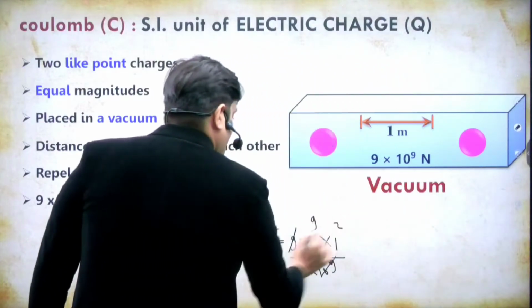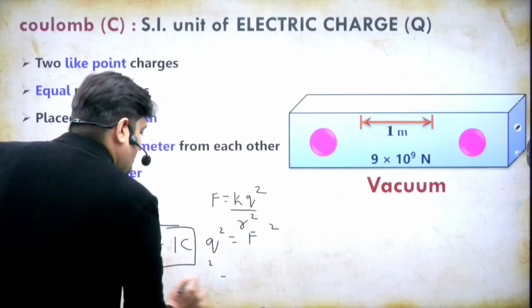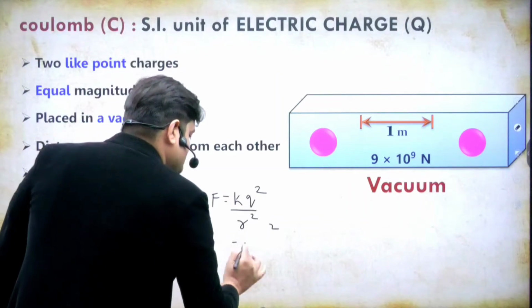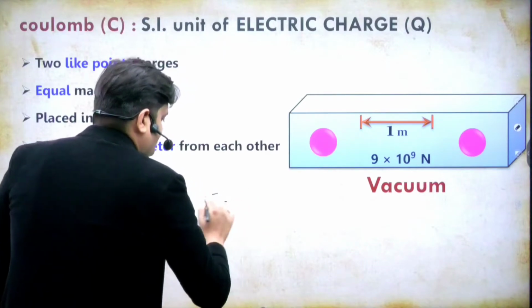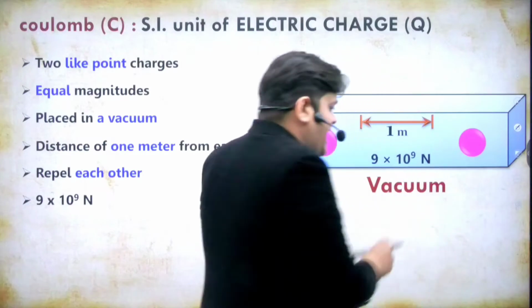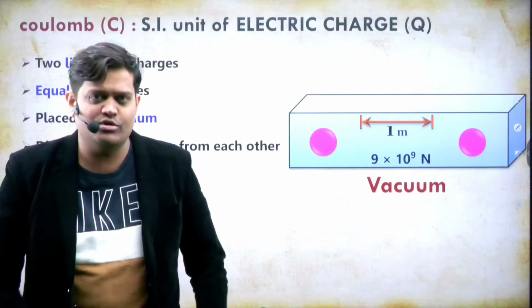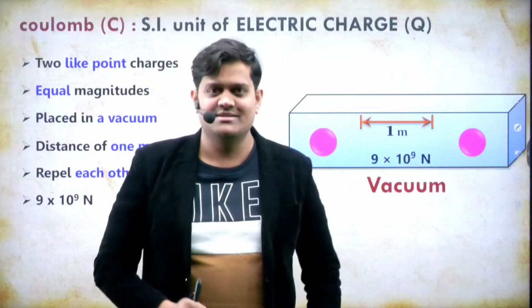Now we are going on to the charge on 1 electron. Tell me, what is the charge on 1 electron? As you know, an electron in the orbit of the atom has a charge.